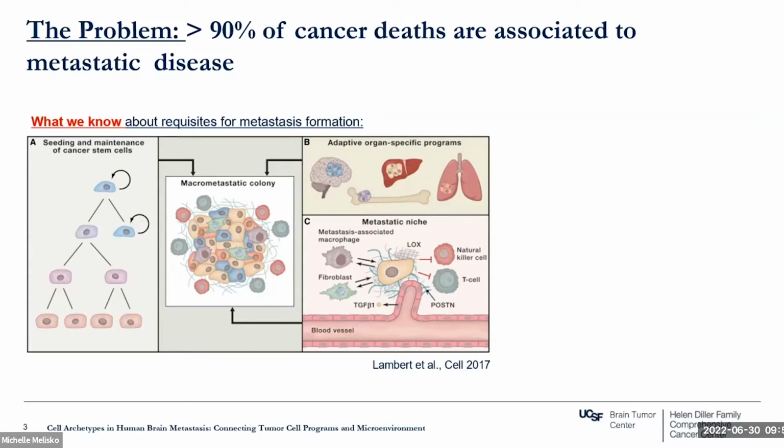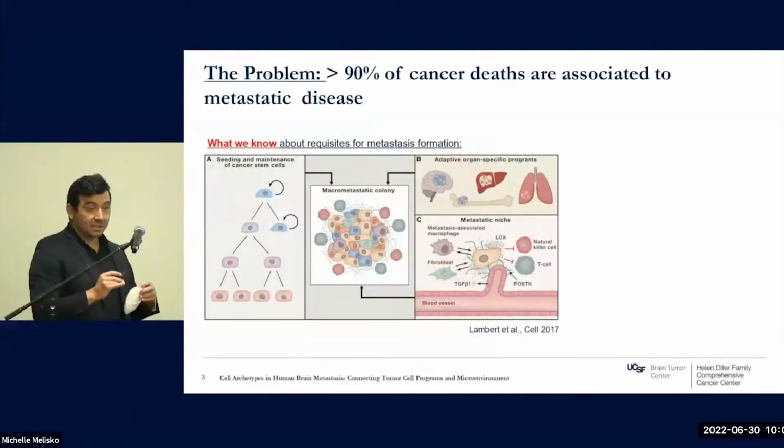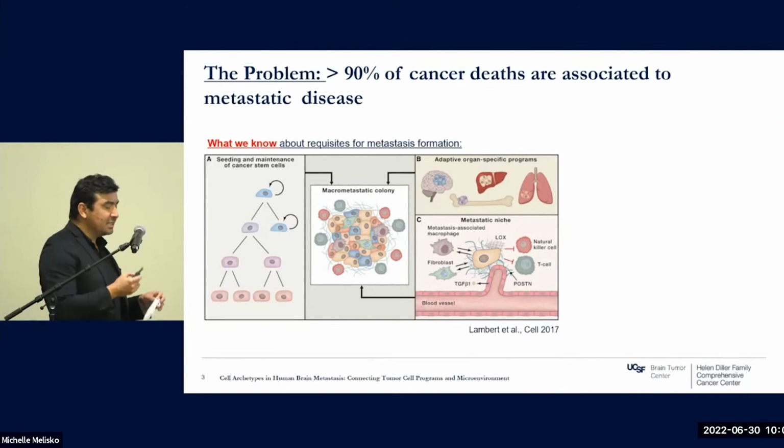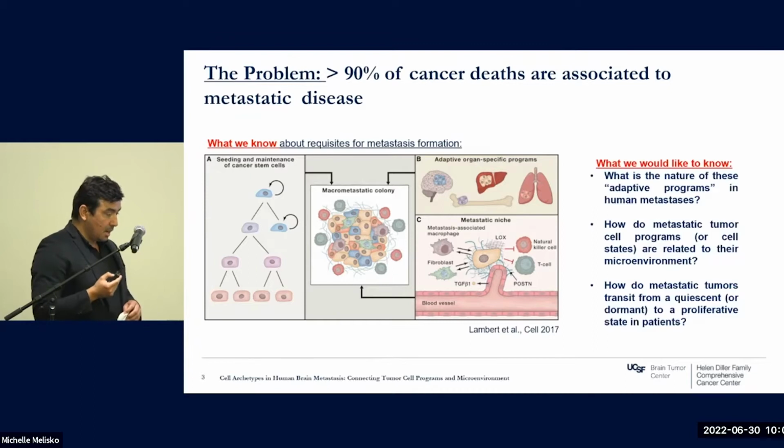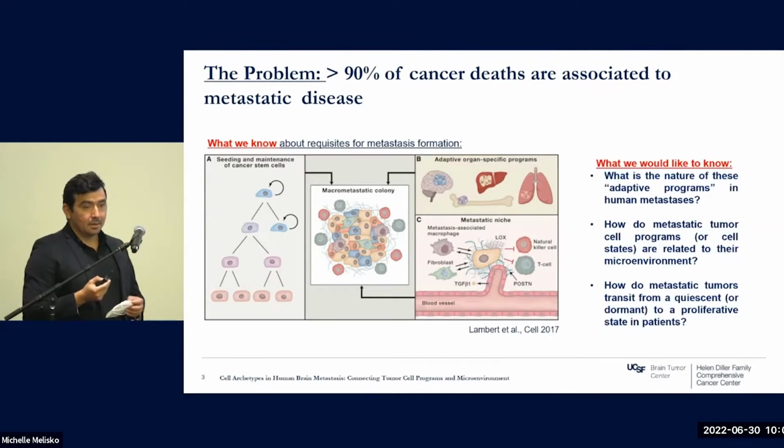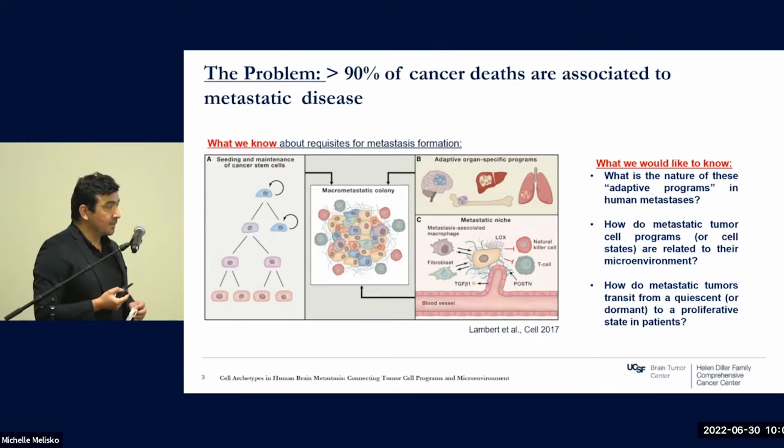It has also been suggested, mostly by using experimental mouse models, that the cancer cells use specific organ-specific programs that have been associated with the colonization process. All of this is in experimental mouse models. What we don't know is what is the nature of these programs in human metastases? What form do these programs take? How do these programs correlate with the composition of the cell states of the stroma?